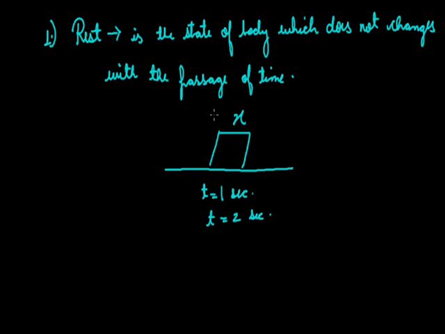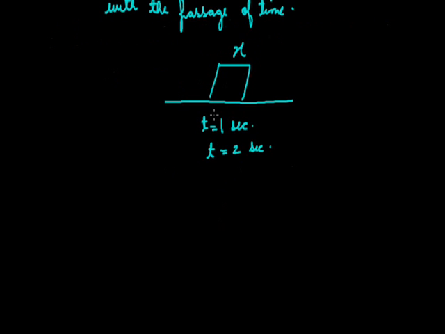Means the time is moving forward, but its position is not changing.